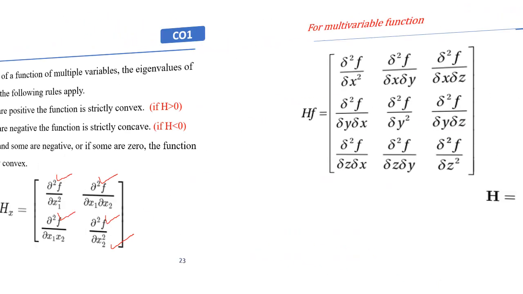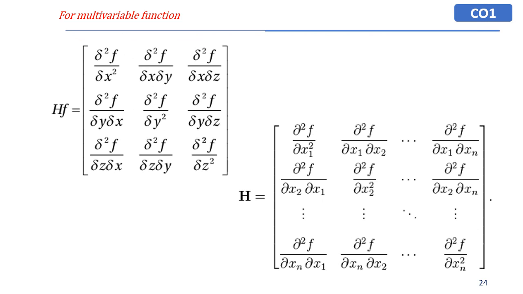This can be applied to multivariable problems with variables like x1, x2, x3, or x, y and z. Then we can apply this Hessian matrix methodology to check the concavity and convexity of the function.